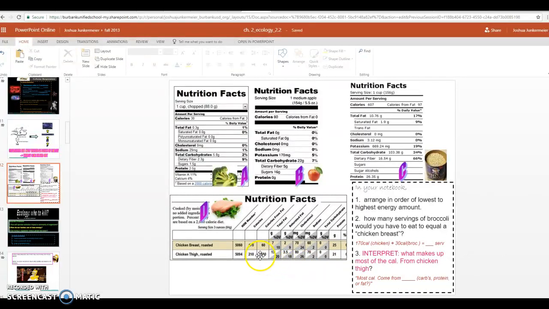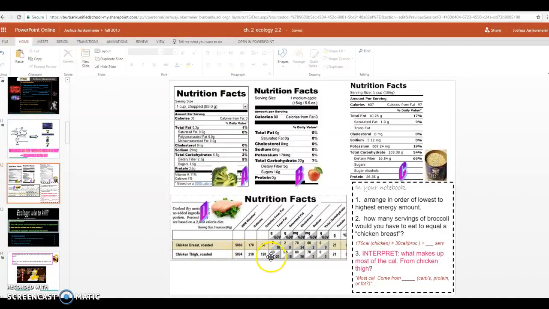You have 120 calories coming from fat. You have none coming from carbohydrates, and you have 21 grams of protein. We don't know how many calories are coming from the protein, but we have 21 grams of protein and 13 grams of fat. So we have to decide, what does this mean? If you're interpreting the results, we know carbohydrates isn't the answer because it says 0. There are no carbs in the chicken thigh.